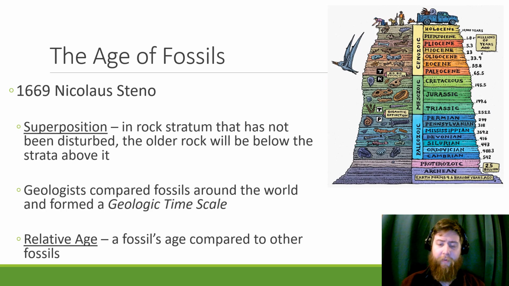The age of fossils is really important. It helps us tell a lot about the planet. And in 1669, Nicholas Steno came up with the idea of superposition, which is that if you have rocks that haven't been disturbed, the older rock will be below the strata above it. So the older rock is closer to the bottom.